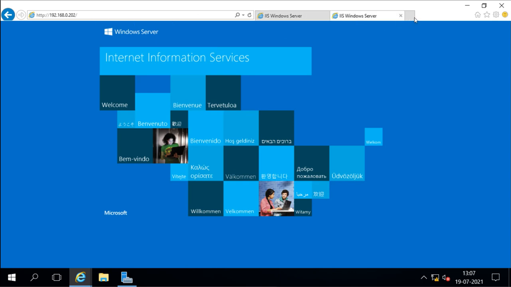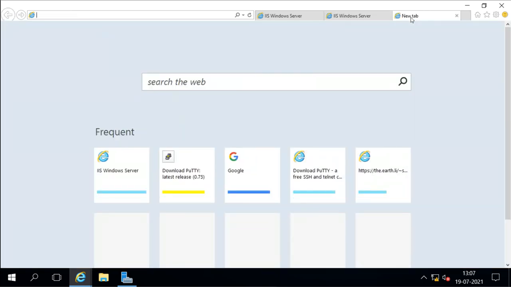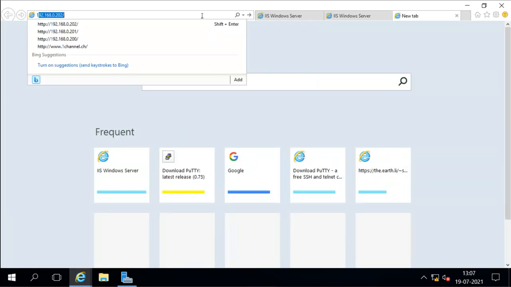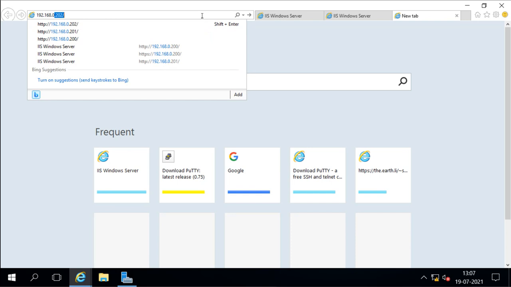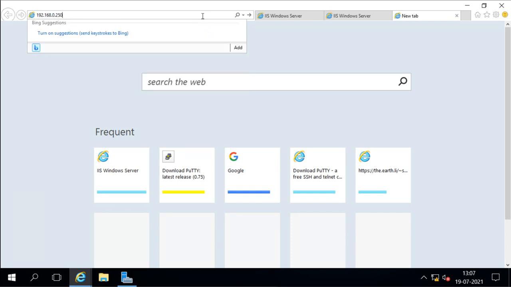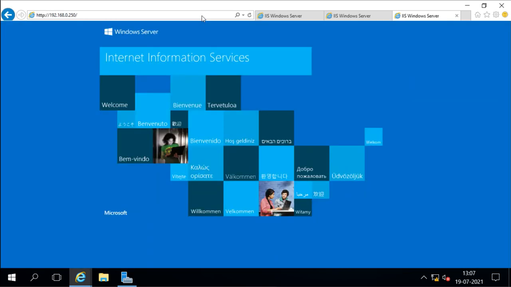Now I will try to access the cluster IP address, and the cluster IP address is 250. And still I can see the same web services. So we are accessing the web services through the cluster, and also we can access the cluster nodes itself, server 3 and server 2 both. Now we are not seeing the difference because this is the default web page. So I will configure the page to see the difference.